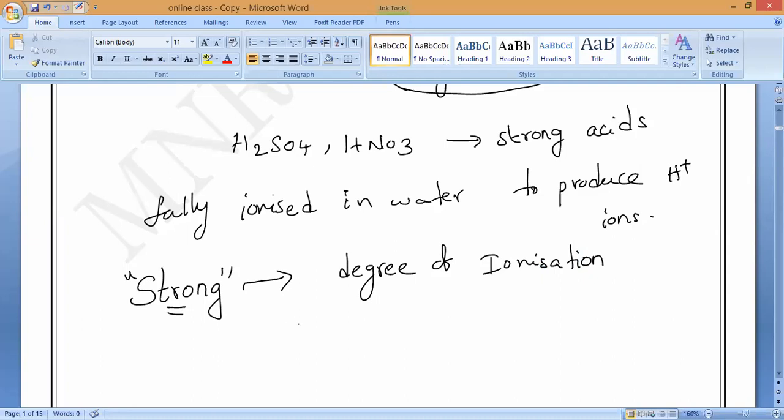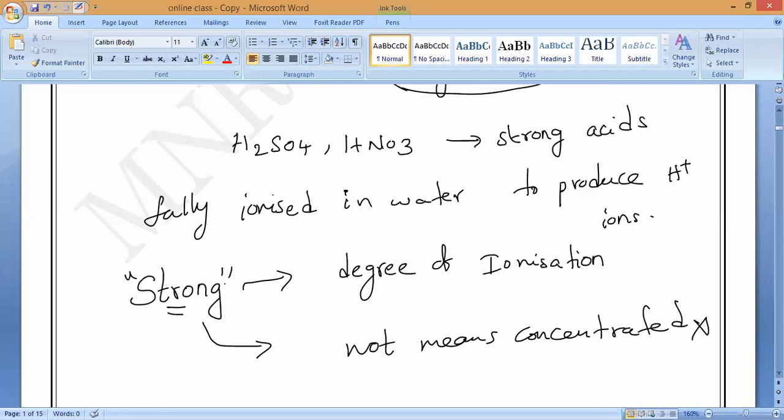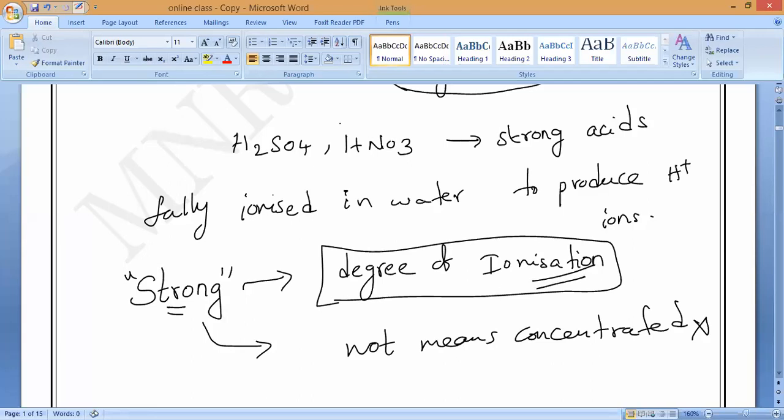Suppose I say a strong acid means a concentrated acid. Is it right? No. Remember, all of you, whenever I say strong, it does not mean concentrated. How concentrated it is doesn't matter. Strong acid means how much it is ionizing when it is mixed with water, whether more ionization, less ionization, or moderate. That is what we call the degree of dissociation or degree of ionization, and that is called strong. Not how much concentration it is.